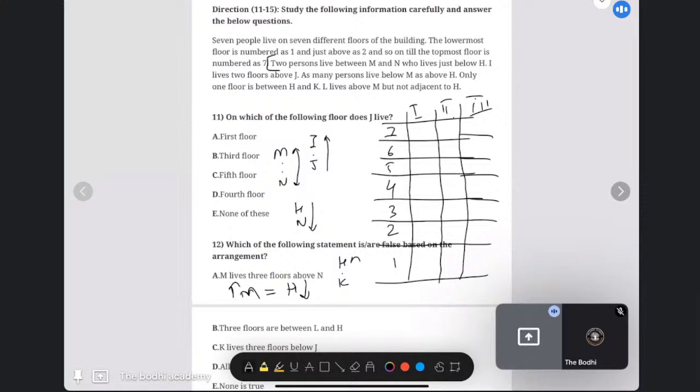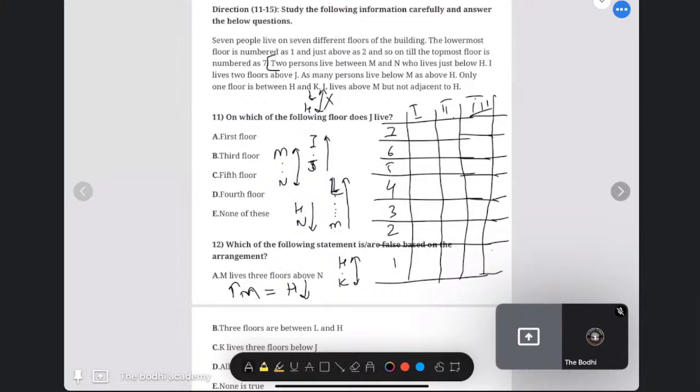So only 1 floor is between H and K. L lives above M but not adjacent to H. So L lives somewhere above M. Okay, but L and H are not adjacent to each other. Sometimes questions are very short, but they are tricky. They can force you to form multiple conditions. Till now we have 3 conditions in front of our screen, and we will try to minimize the conditions as much as we can.